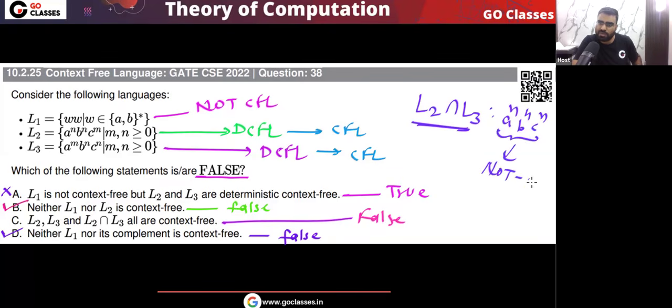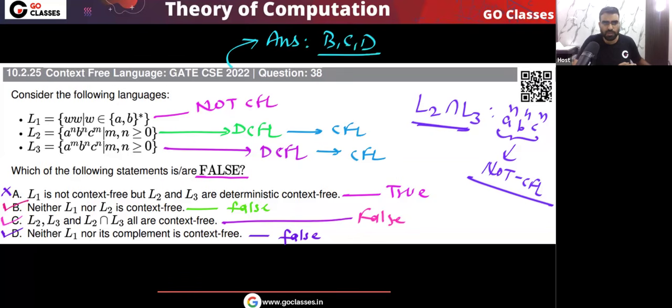First you find the intersection, and that is the standard non-CFL language. So option C is also false. The question is asking which statement is false, so this also will be an answer. So for this question, the answer will be options B, C, D. Okay, is this point clear?